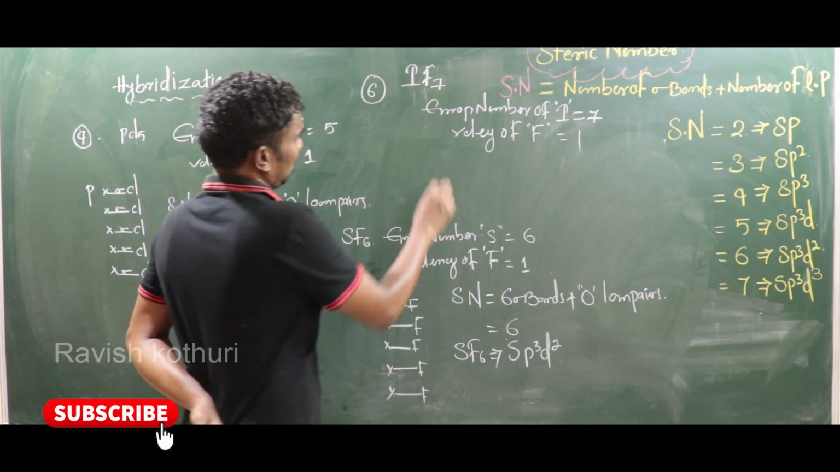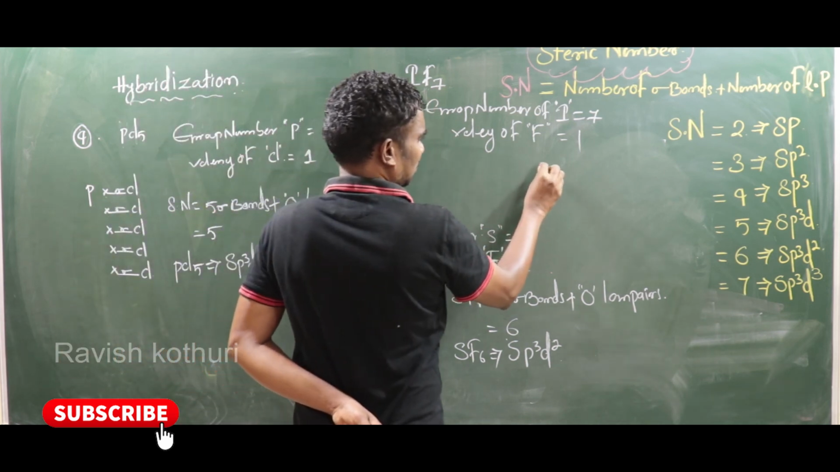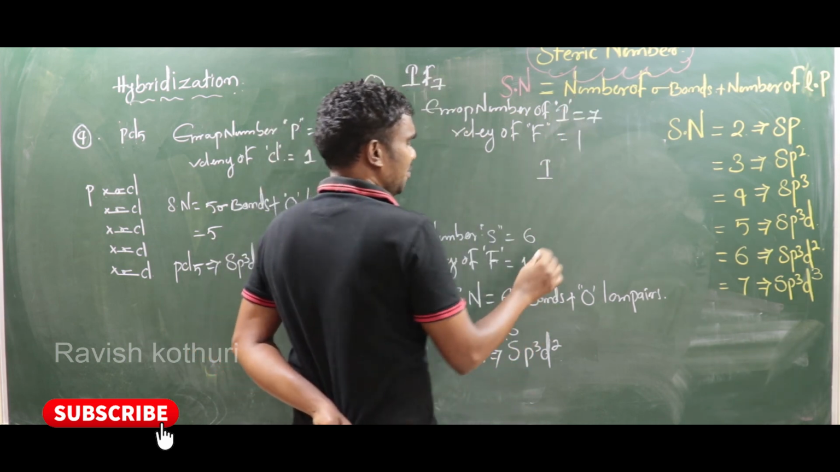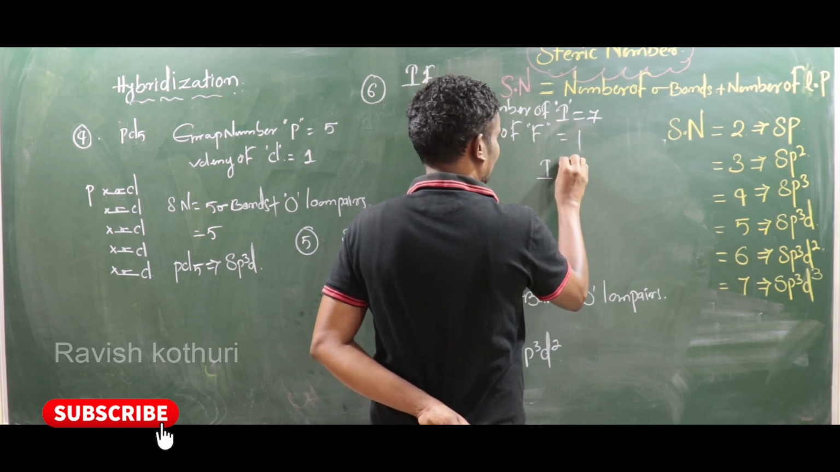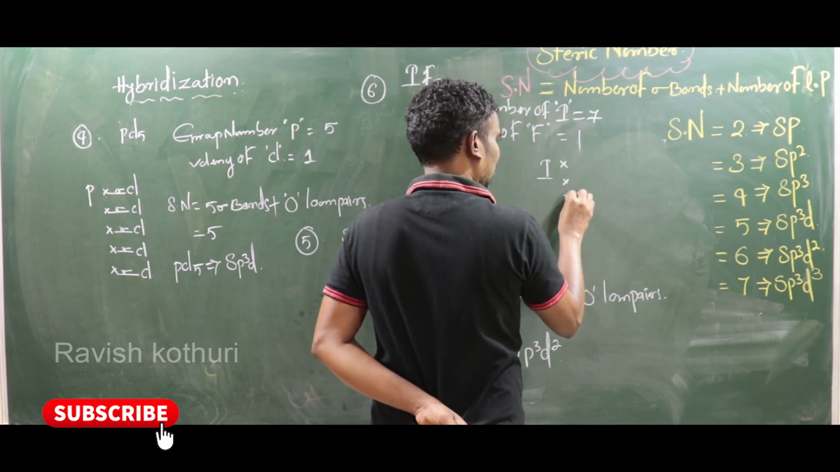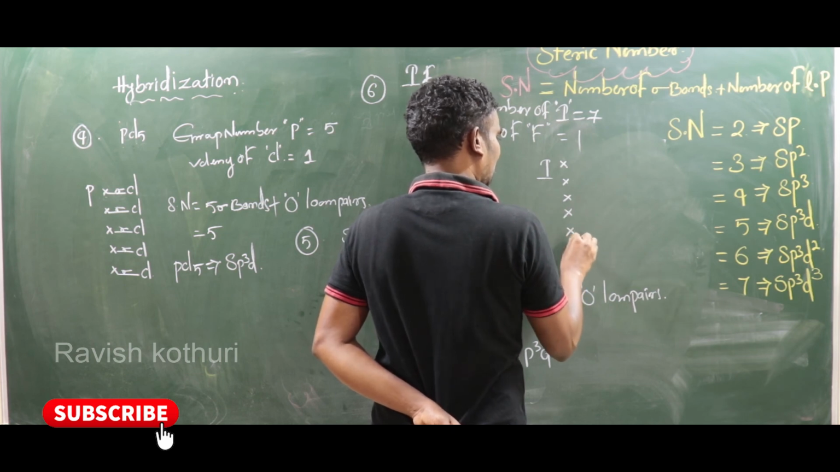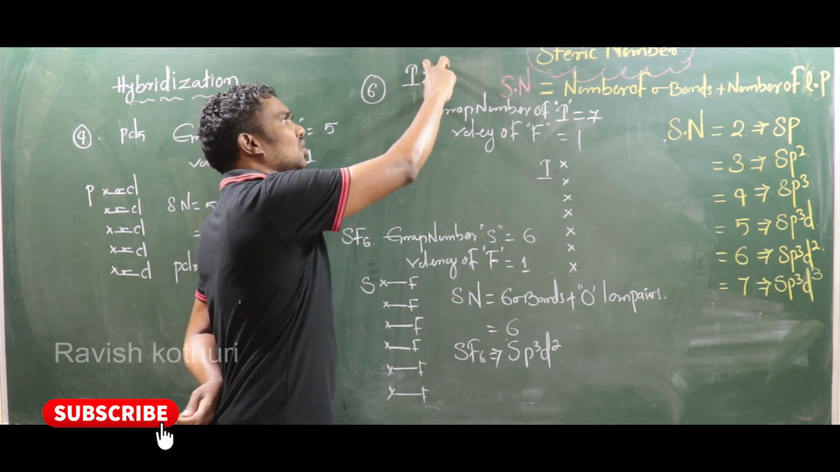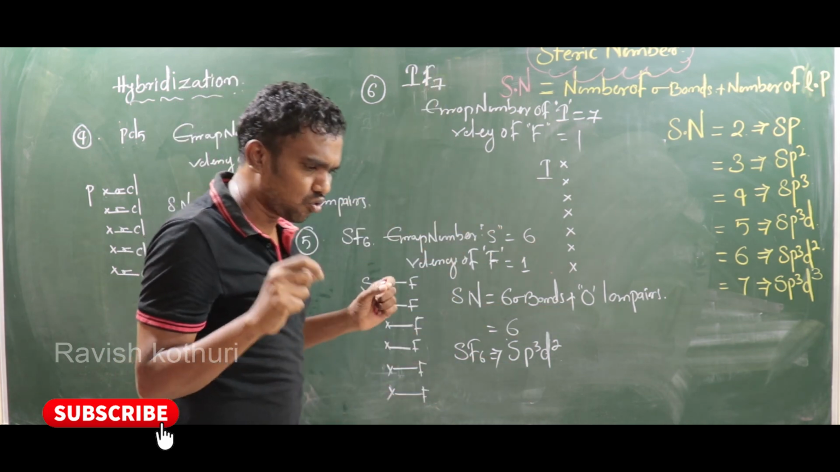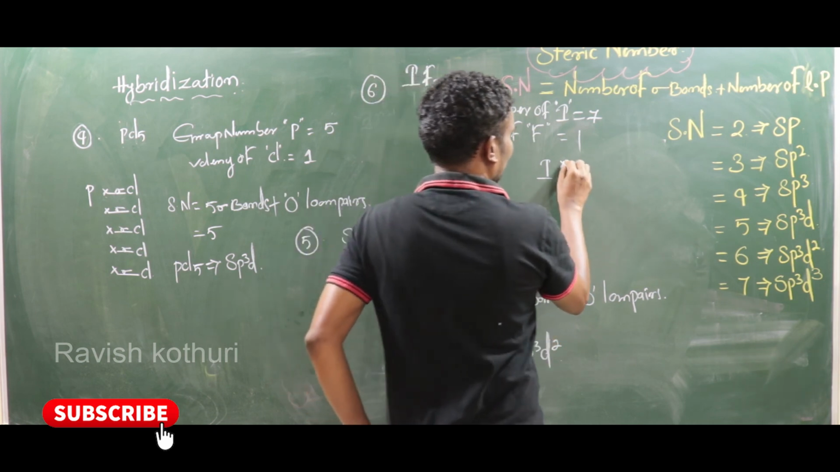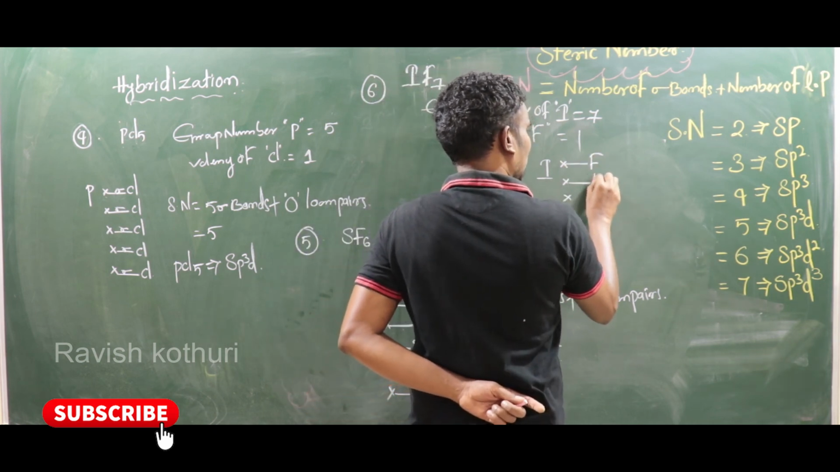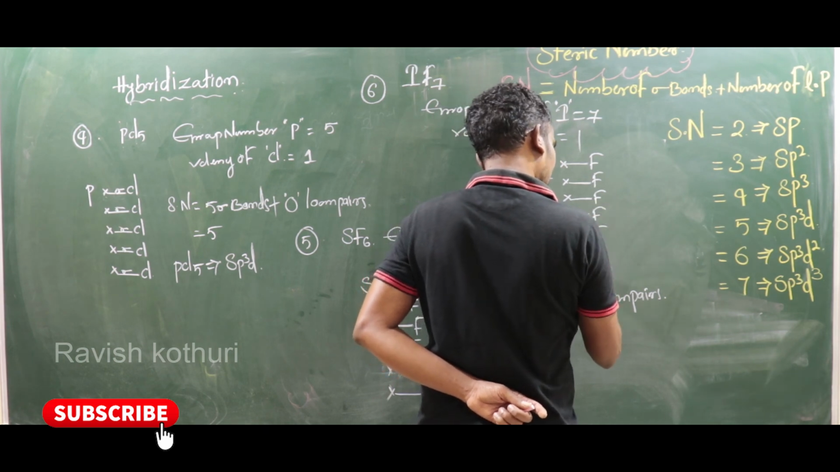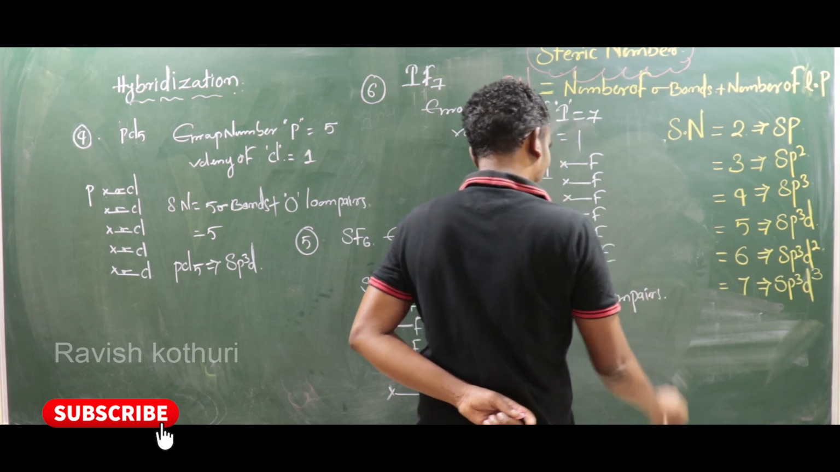Now here, see, group number 7. So how many valence electrons will be present? 7 electrons are present. First electron, second electron, third electron, fourth electron, fifth electron, sixth electron, seventh electron. Now here, how many fluorines are surrounded? 7 fluorines. So 7 bonds will form, right? Here the first bond, second fluorine, third fluorine, fourth, fifth, sixth, and seventh fluorine.